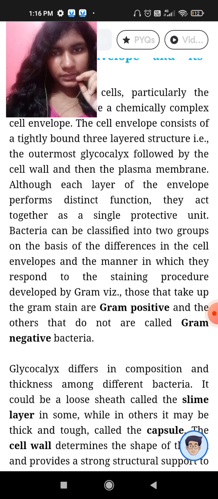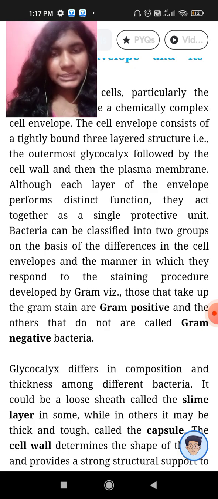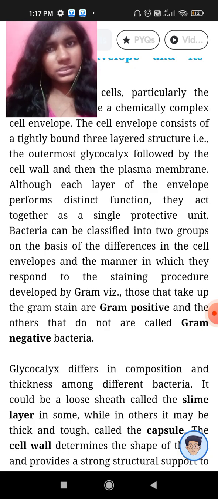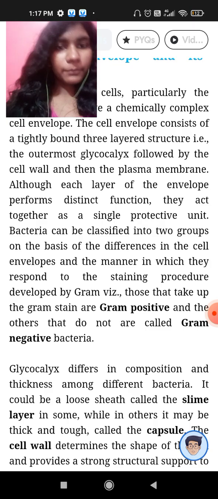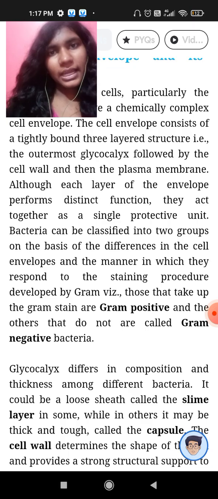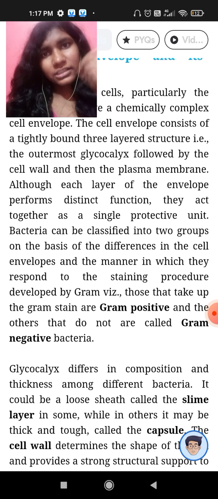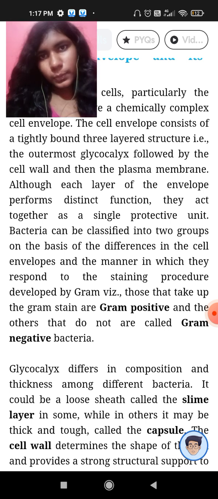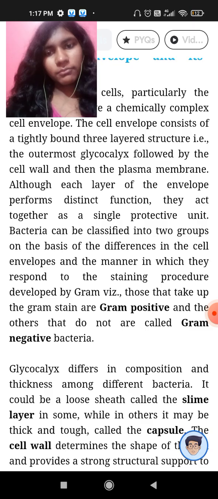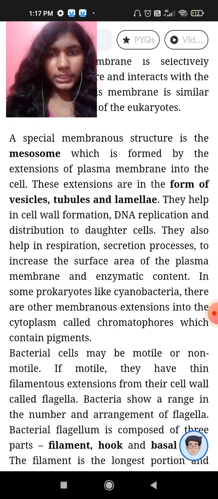Now, in the prokaryotic cells, where the cell envelope retains some stains, they take up the gram stain, and they are known as gram positive. And if we apply stain to the bacterial cell and the stain goes away, then it is known as gram negative bacteria or cell.